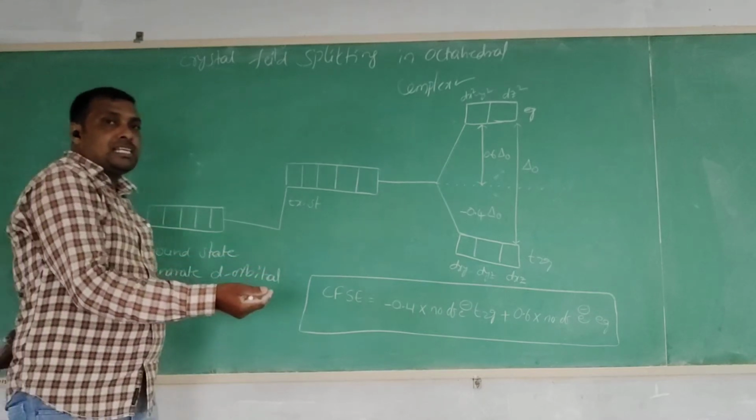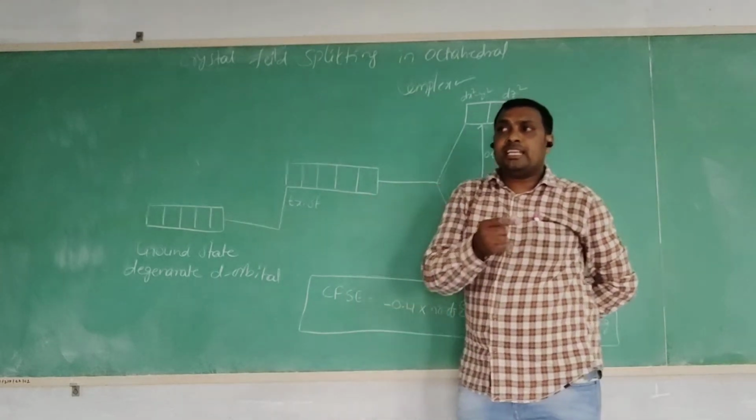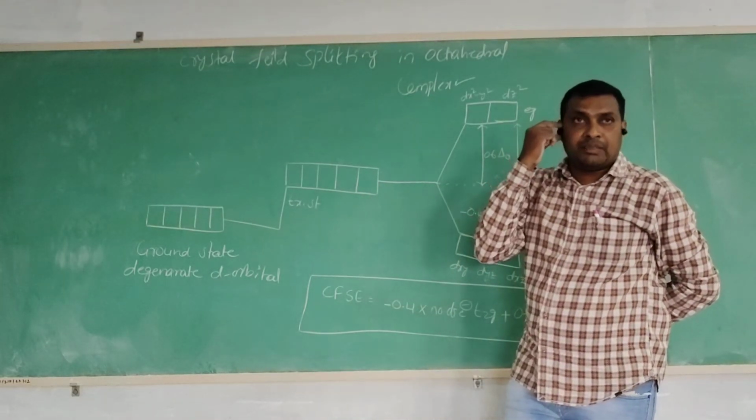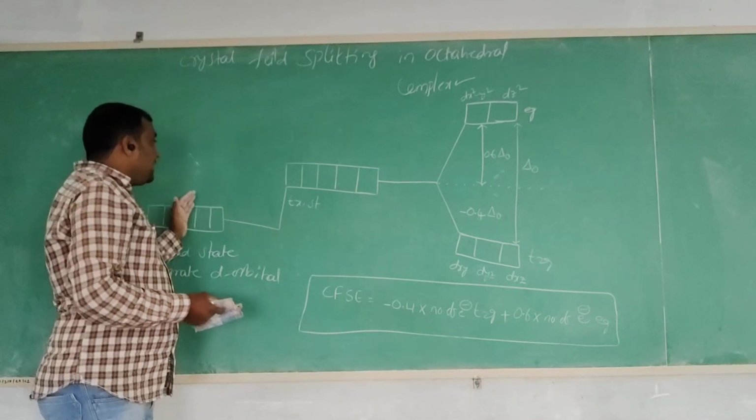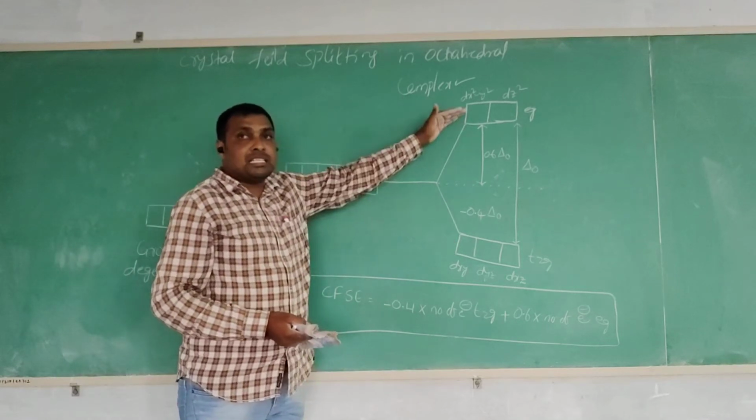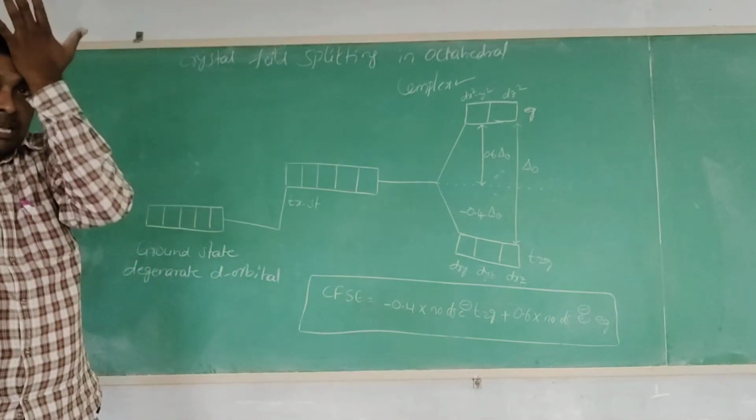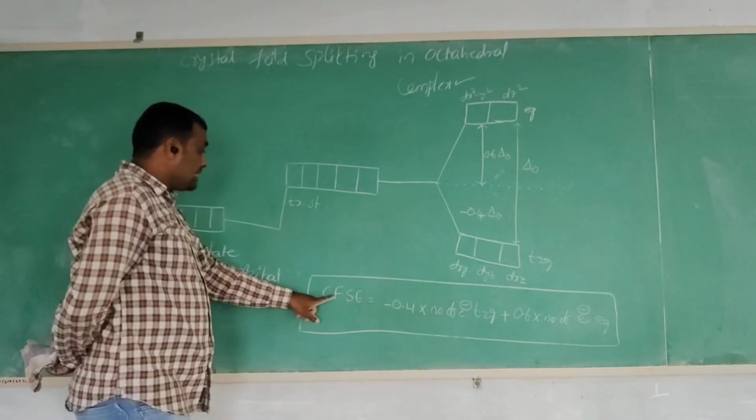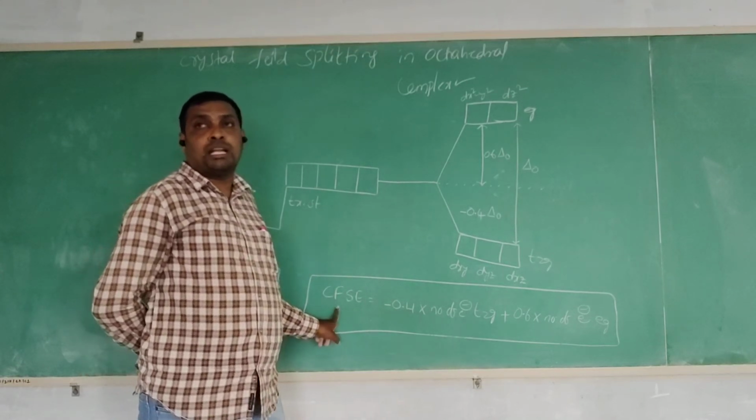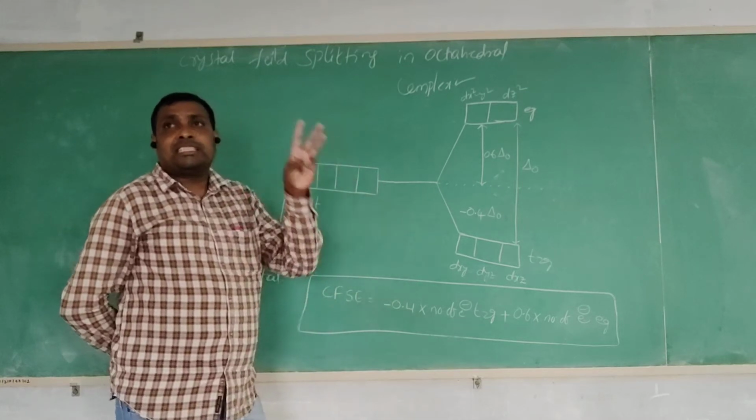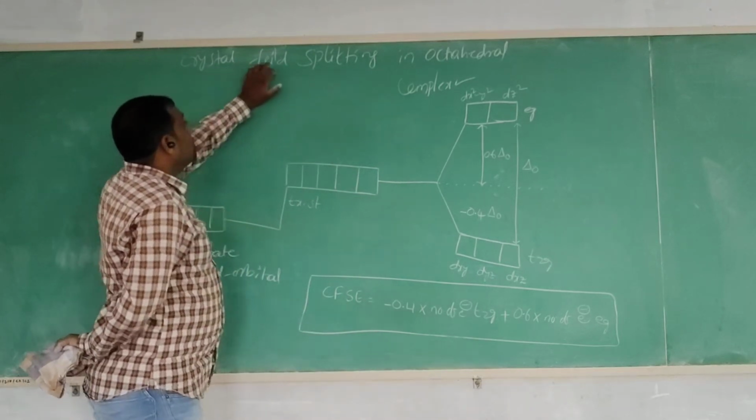In metal complexes, metal atoms have d orbital electrons, and these d orbital electrons enter the split orbitals. After the electrons enter the split orbitals, you calculate the crystal field stabilization energy by this formula. So three points are useful to explain the crystal field splitting in octahedral complexes.